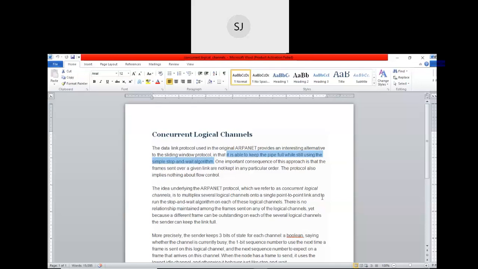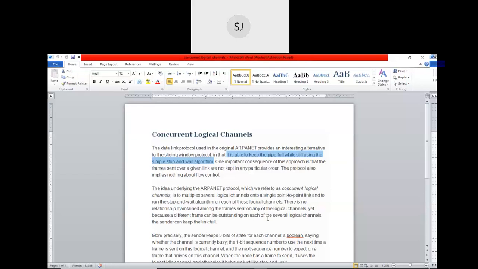Okay. So on each of the logical channels, we run a stop and wait algorithm on each of these n logical channels. We run the stop and wait protocol, right? And there is no relationship maintained among the frames sent by any of the logical channels, because different frames can be outstanding, so there can be any outstanding frame.